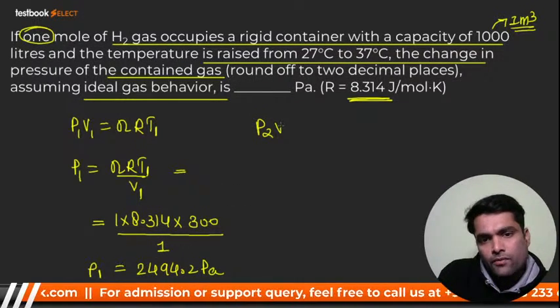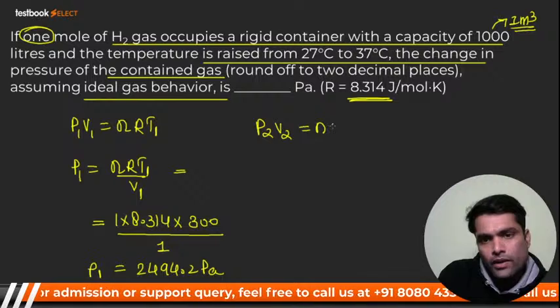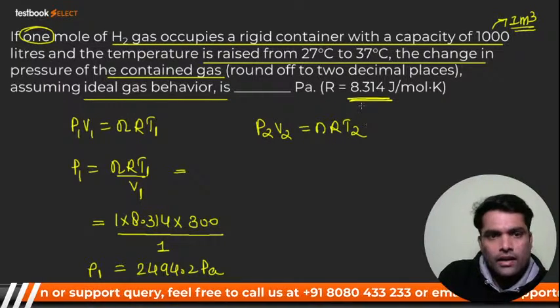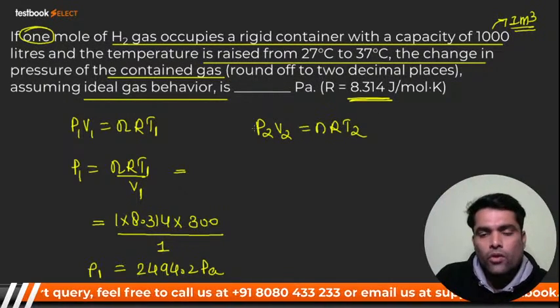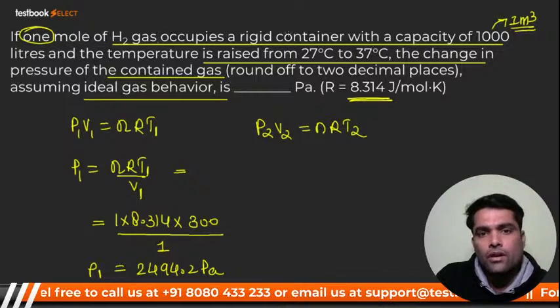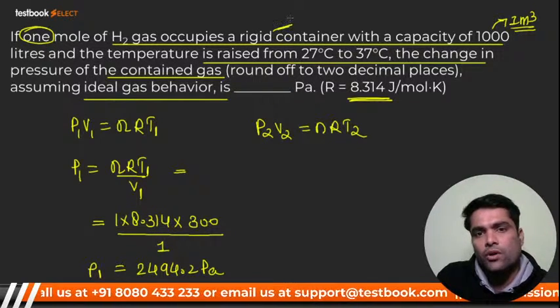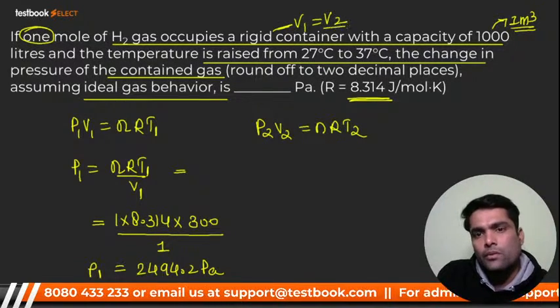Similarly, I can apply the equation for this one: P2 V2 is equal to nRT2. Volume will remain the same, it will not change. One mole occupies a rigid container, so V1 is equal to V2.